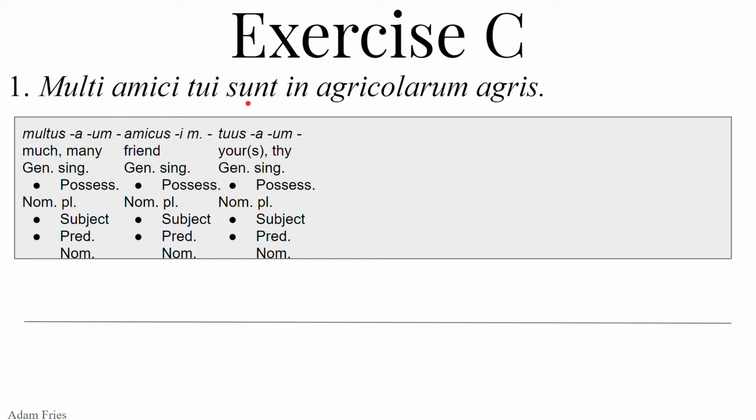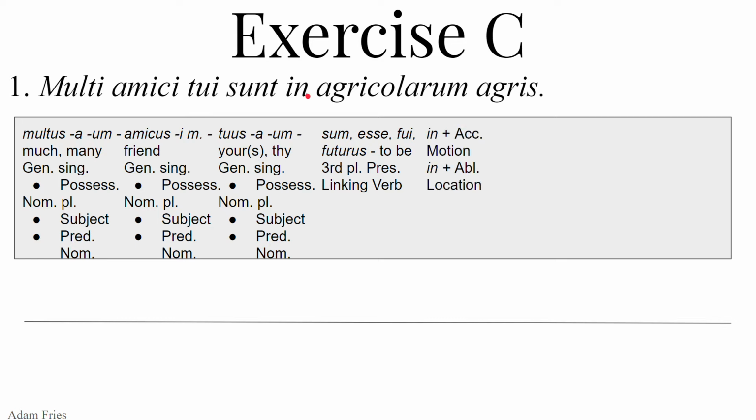Let's find out. Sunt from sum, esse, fui, futurus. It is the third person plural present linking verb. So I'm going to go ahead and guess that this is the subject, because we haven't got something that's a surefire nominative subject, but these could be nominative. Let's move on. In, the preposition in, if it takes the accusative, will show motion. If in takes the ablative, it will show location. Moving on. Agricolarum. Well, that's not ablative at all, so I guess we'll keep moving on.